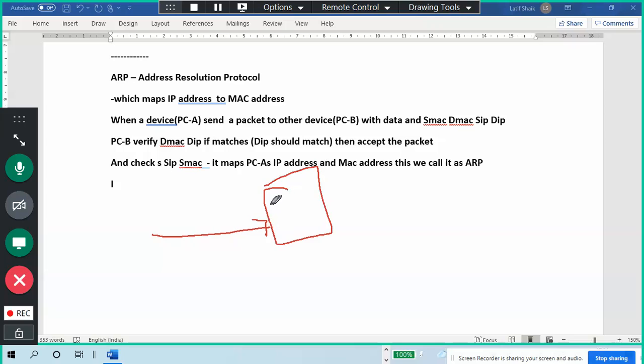This is my system. I received a packet. Anyway, a packet contains source IP, destination IP address, source MAC address, destination MAC address. I will verify whether my packet matches or not. I got a letter, so I have to check whether the address is correct or not.